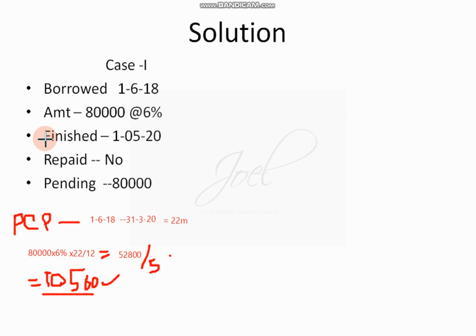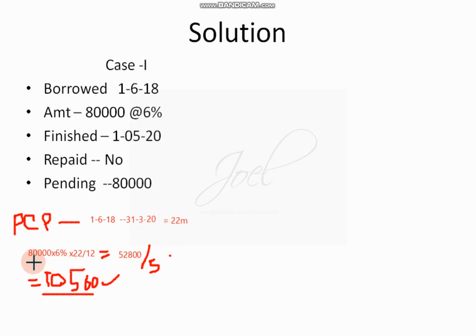6%. The work was finished on 1/5/20. The amount was not repaid. So the pre-construction period will start from 1/6/18 to 1/5/20. But for calculation purposes, it will be prior to the ending of the previous year, 1/6/18 to 31/3/20. So in total it will be 22 months.